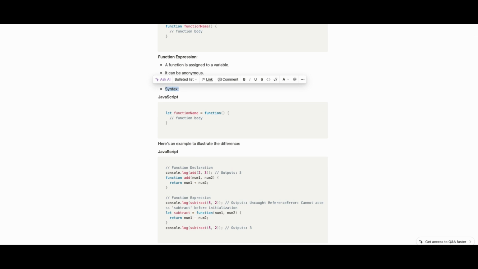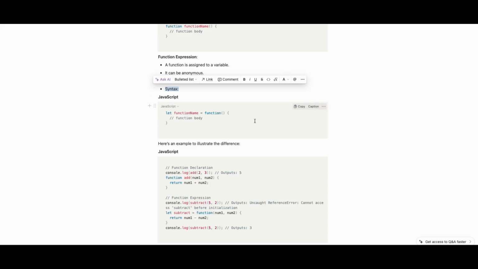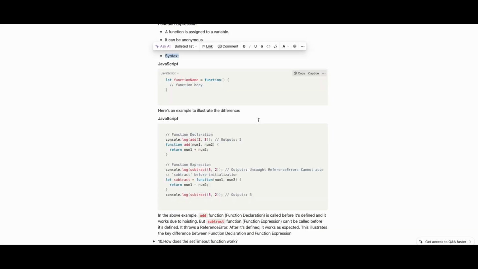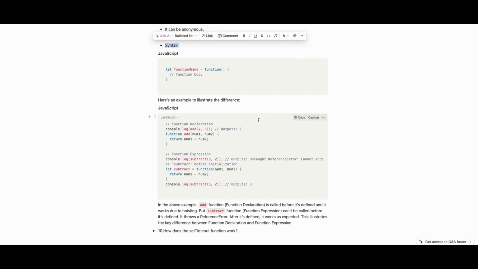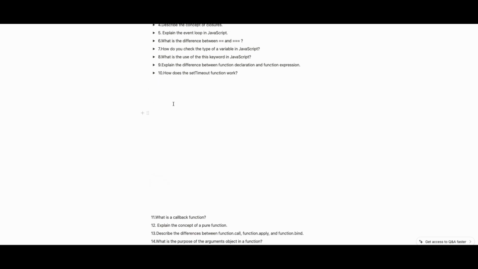Okay, what happens if it's a var keyword? Right now I'm using const, right? What if it is a var? Even var sum is hoisted, it will know sum is there, but it won't know the initialization. Sum is initialized only after that line. I think it will show it is not a function or something like that. Yeah, sum is not a function, sum is undefined. I think this one is a very good thing to know.